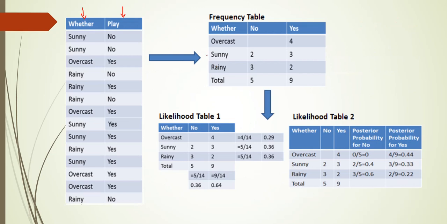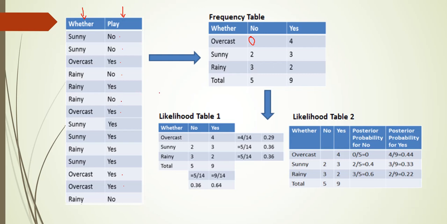If you take overcast, how many no's are there? No no's, so it is 0. How many yes are there? 1, 2, 3 and 4. Four yes. For the sunny class, how many no's are there? 1 and 2. And how many yes are there in the sunny class? 1, 2 and 3. Three yes. For rainy, how many no's are there? 1, 2 and 3. Three no's. And for rainy, how many yes are there? 1, 2. Two yes.